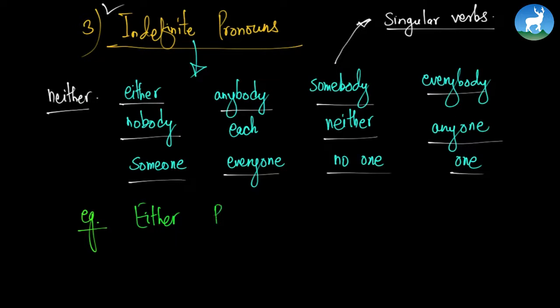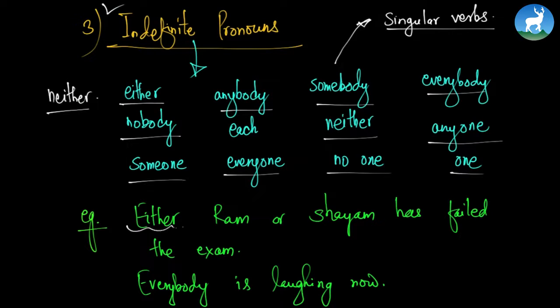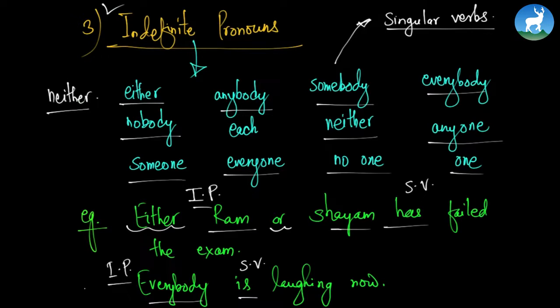The first one: either Ram or Sham has failed the exam. Another example: everybody is laughing now. If we study this example, we have either, or, Ram or Sham, so we are not sure which one. Either Ram or Sham has failed. It is a singular verb because it follows an indefinite pronoun. Everybody is laughing has a singular verb. Everybody is an indefinite pronoun.